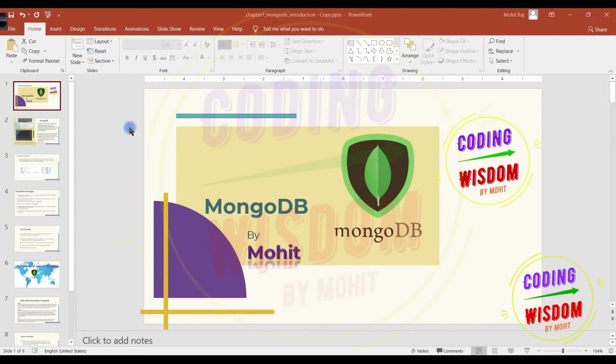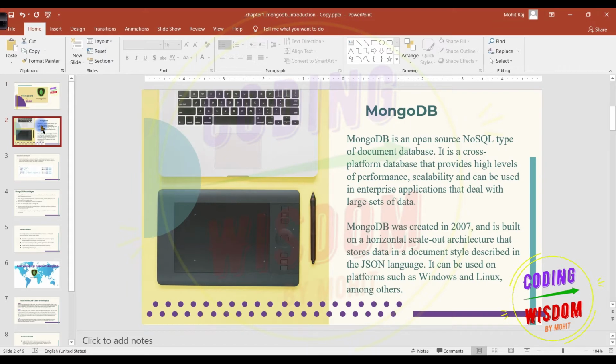First of all, let's see the definition. What is MongoDB? MongoDB is an open source NoSQL, NoSQL means not only SQL, type of document database. It is a cross-platform database that provides high levels of performance, scalability, and can be used in enterprise applications that deal with large sets of data.